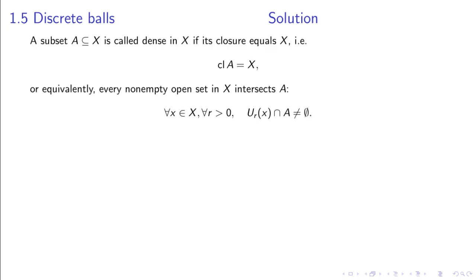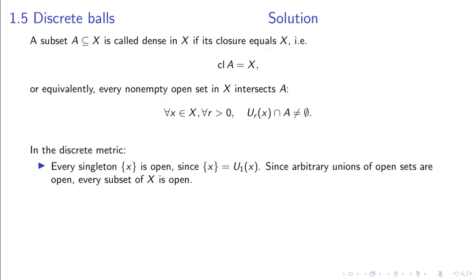Solution to Part 2. Characterization of dense subsets. A subset A of X is called dense in X if its closure equals X, or equivalently, every non-empty open set in X intersects A. In terms of open balls, this means that for every x in X and every radius r greater than 0, the intersection of the open ball U_r(x) with A is not empty.